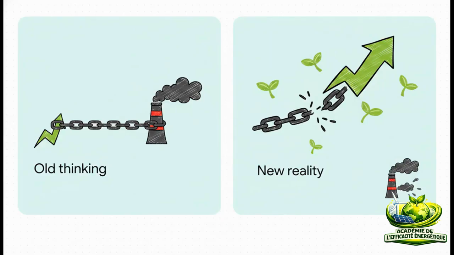The old thinking was literally just a one-to-one ratio. More GDP equals more emissions. They were locked together in this unavoidable tug of war. But the new reality we're seeing emerge globally is this fascinating concept called economic decoupling. It's the idea that a country can absolutely get richer without correspondingly destroying the environment.